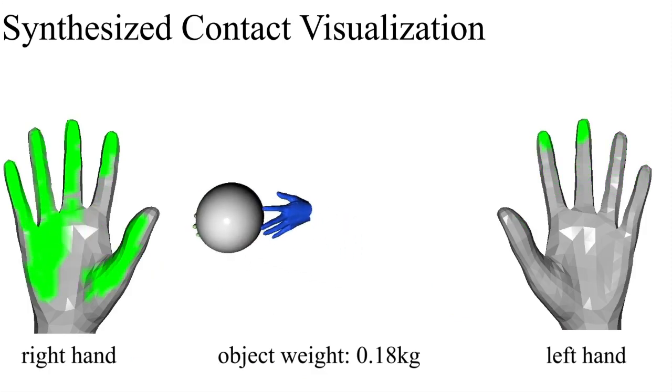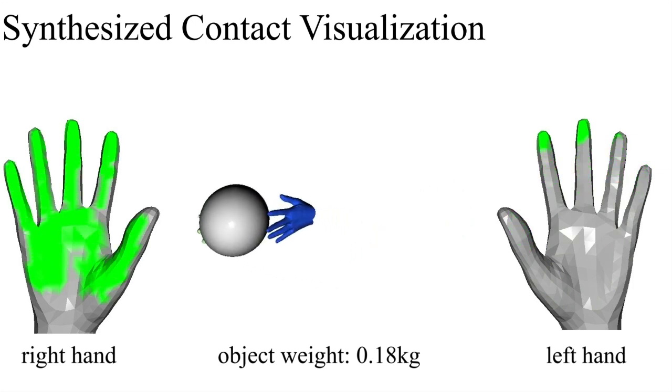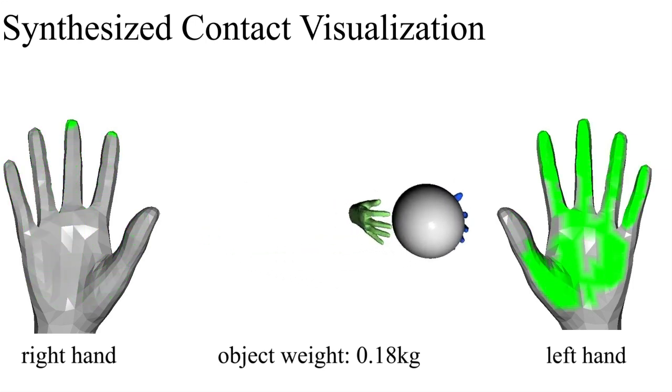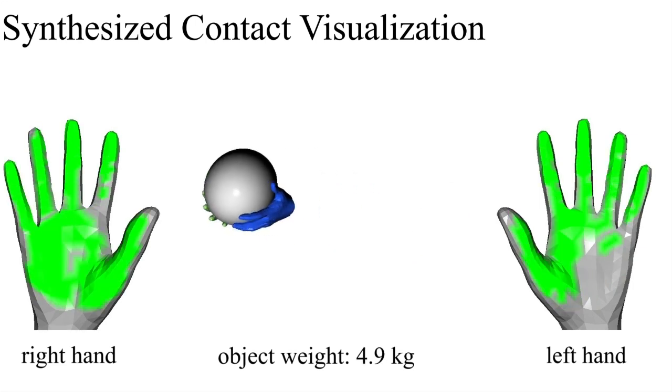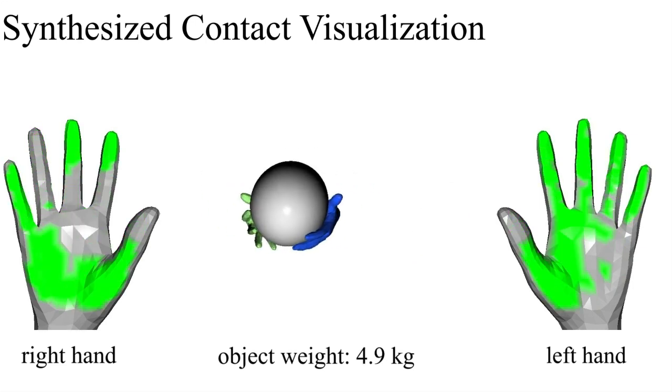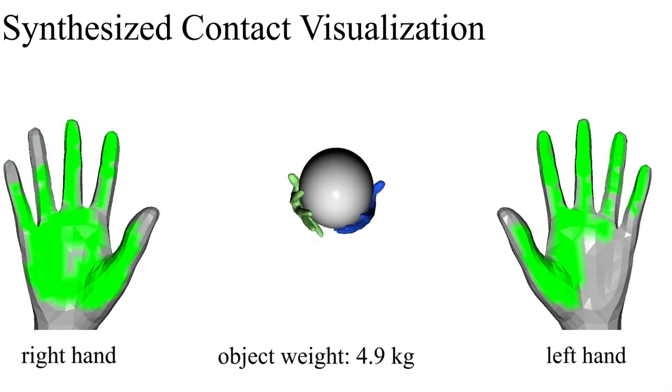Our network also synthesizes contact regions on the hand surfaces conditioned on the mass value. With lighter masses, the contact regions tend to concentrate on the fingertips, whereas the contact regions span all over the palm regions when the heavy mass value is given, which follows our intuitive expectations.